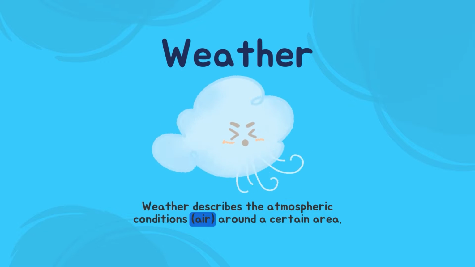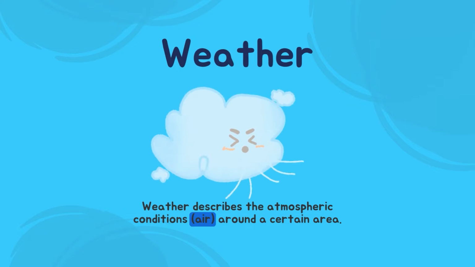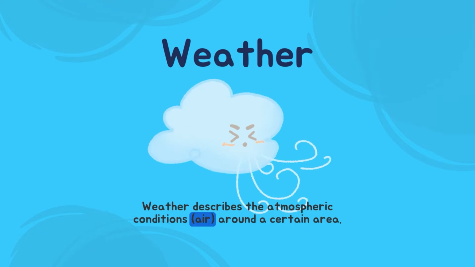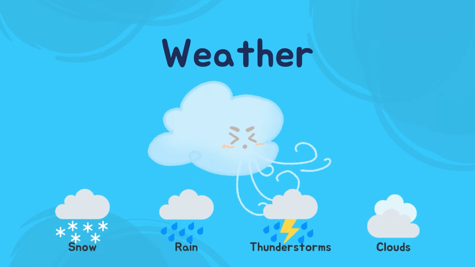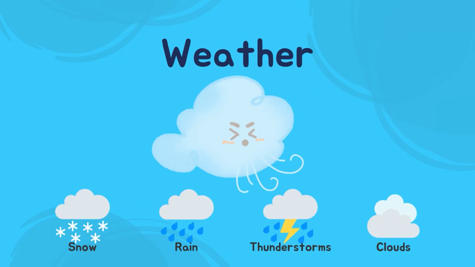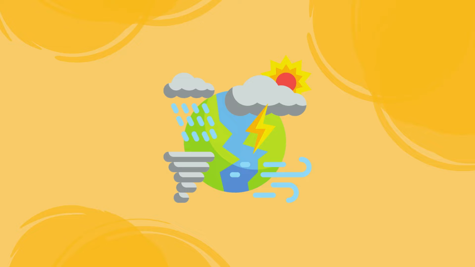What is weather? Weather describes the atmospheric conditions or air in a certain area. The weather conditions tell us if the air carries anything like snow, rain, thunderstorms, or clouds. The weather is very important to our everyday lives, since we often discuss it and check the weather before leaving our houses. Weather is how we dress accordingly before we head outside and how we plan our days beforehand.